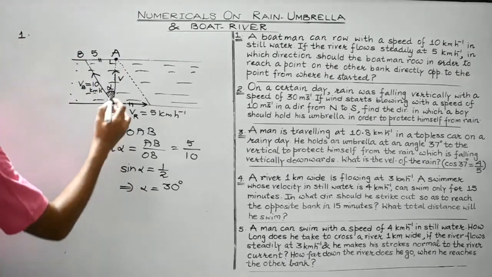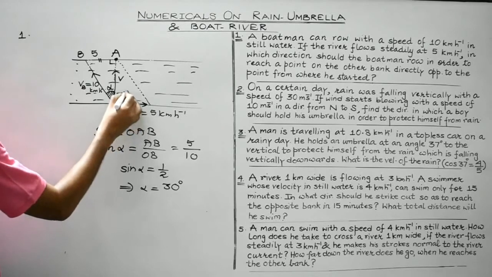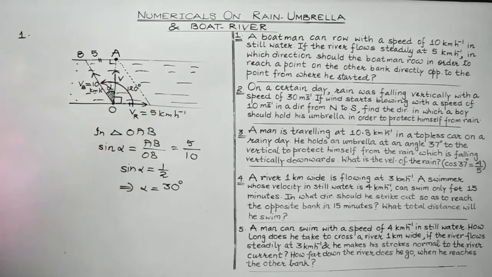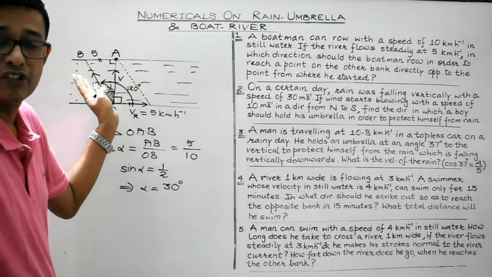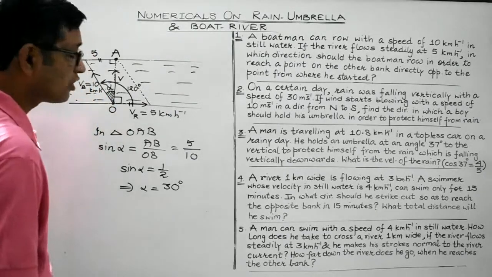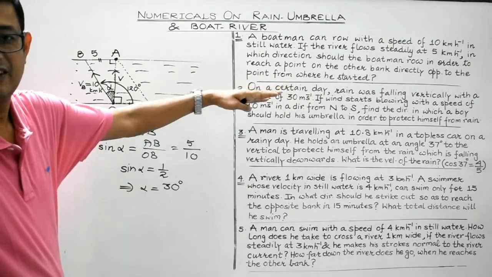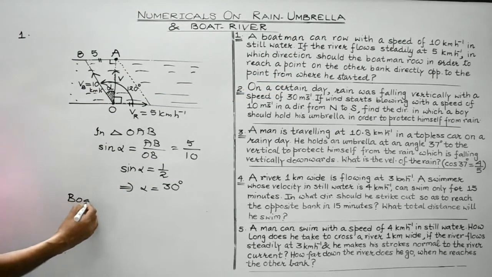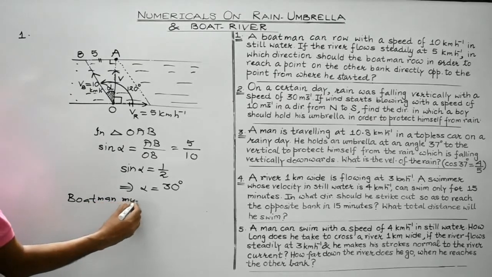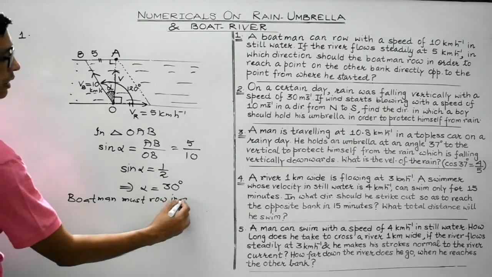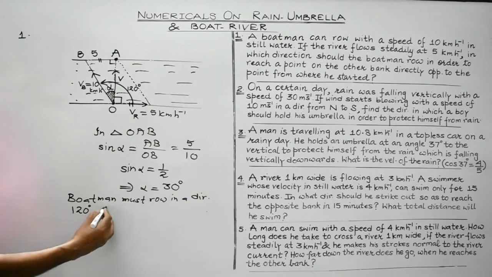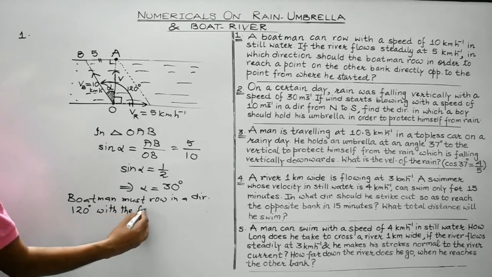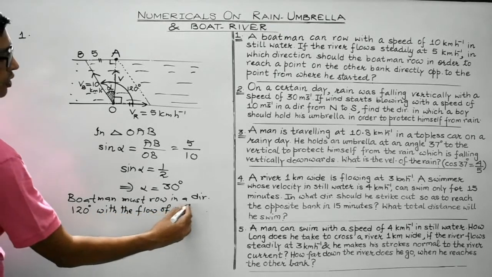Or in other words, this angle is 90 degrees. So what will be the entire angle? It will be 90 plus 30. That will be 120 degrees. So the boatman must row in a direction which is at an angle of 120 degrees with the direction of flow of water, right? So boatman must row in a direction 120 degree with the flow of water.